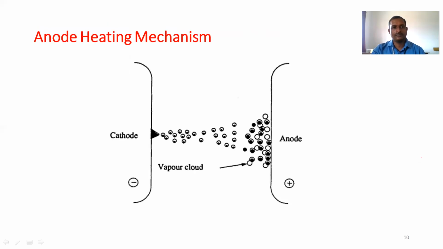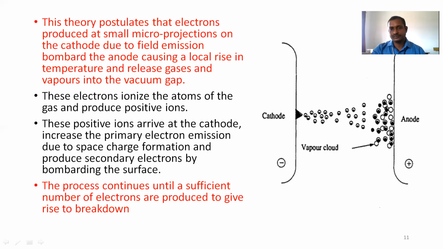First, the anode heating mechanism. In this mechanism, electrons are produced at small micro projections on the cathode. This is the cathode surface, and this is the anode surface. Electrons are emitted from the small micro projections on the cathode due to field emission, and they bombard the anode, causing a local rise in temperature.